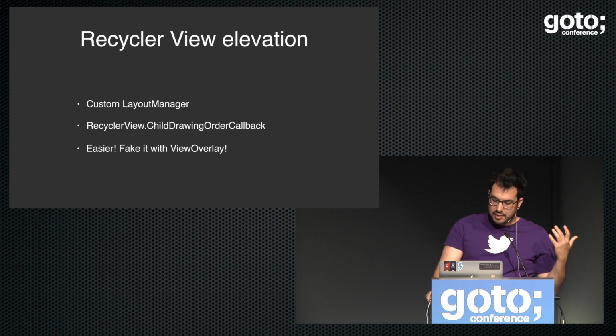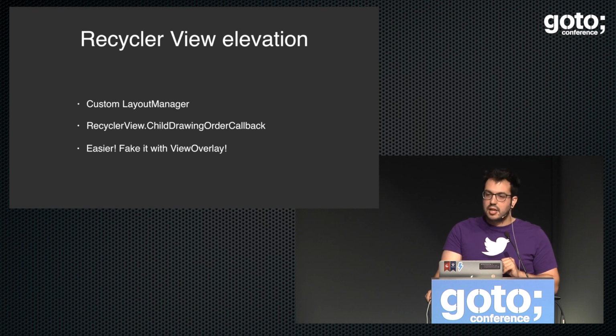So there are different approaches. The most difficult is to create a custom layout manager that knows when we are clicking one single item, so that item is on top of everything and able to draw above all the other items, which I will not do because that's too much work when you can fake it. Exactly, I like to fake things. So yeah, then you can use this one. This is a middle ground one, which is easy. It's just a callback, and when you get that callback, you set the elevations of the rest of the items. So the item that we want to scale is going to be on top of all of them. But remember, we talked about it 5 minutes, no, not 5, but 10, 20, I don't even know.